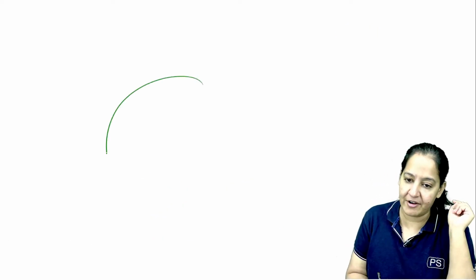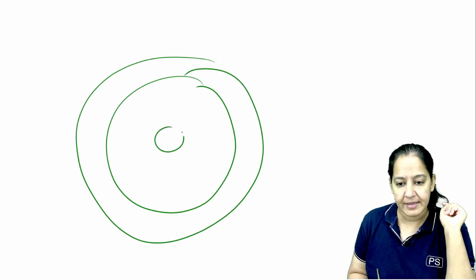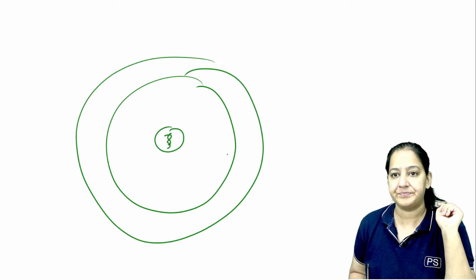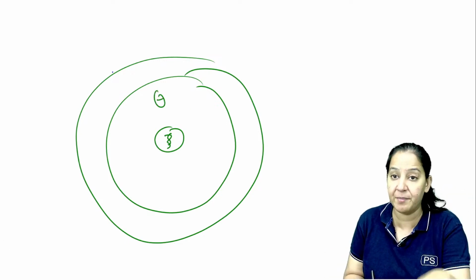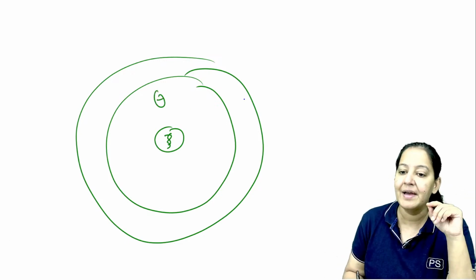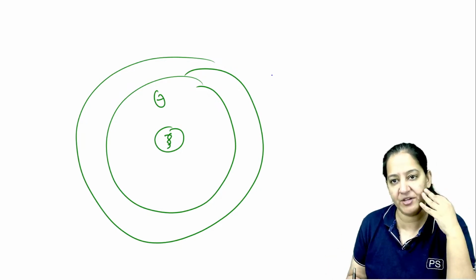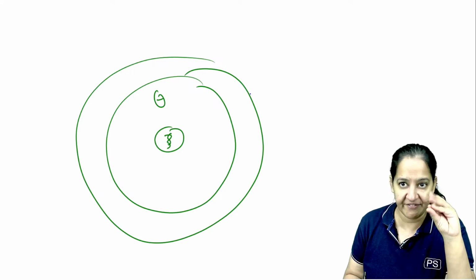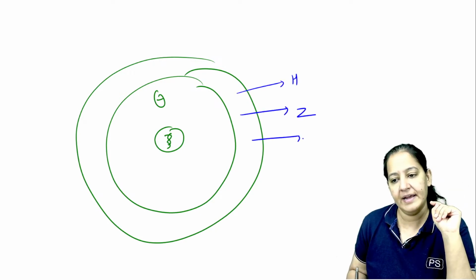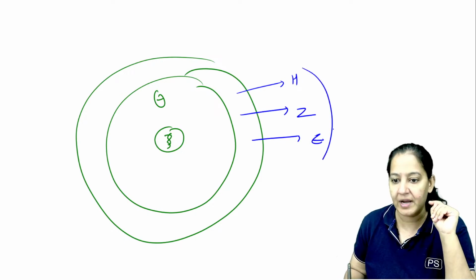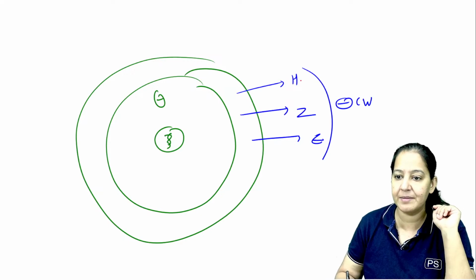So let me draw the diagram of Mycobacterium tuberculosis in front of you. Okay, this is the nucleus, this is the DNA, and this is the ribosome. This is a diagram of Mycobacterium TB, which causes TB. I want to treat my patient and I want to kill it. So I'm having 5 drugs with me. Among the 5 drugs, H, Z and E all inhibit cell wall synthesis by inhibiting different enzymes. You have to learn the name of the enzymes also.